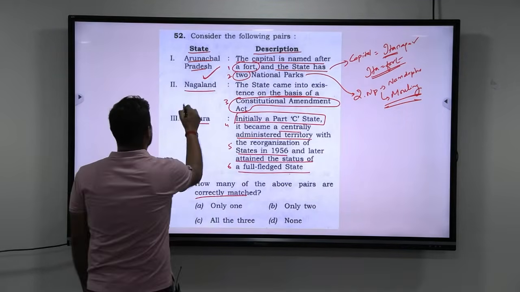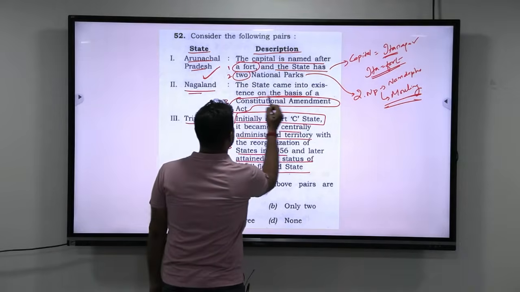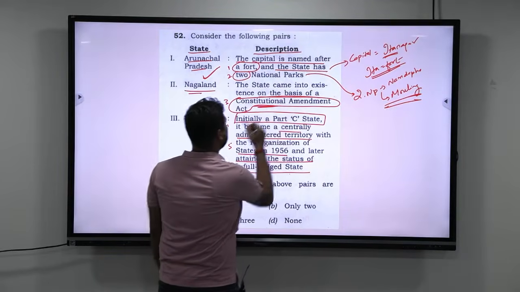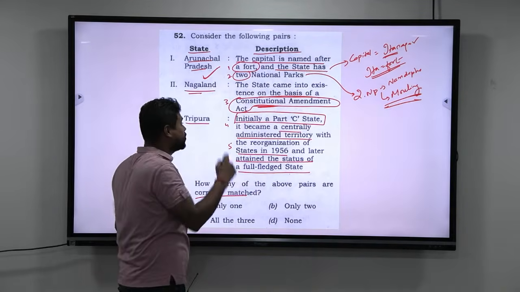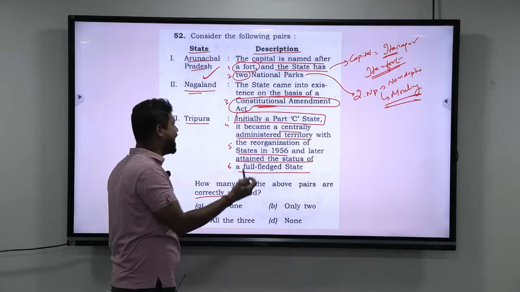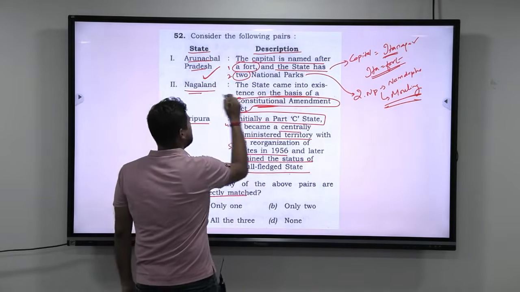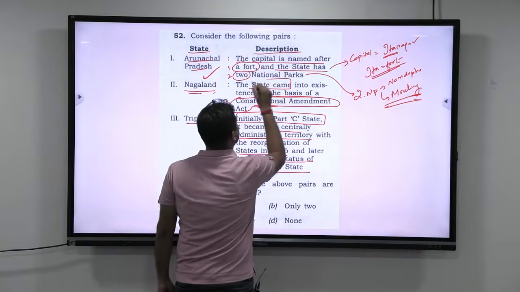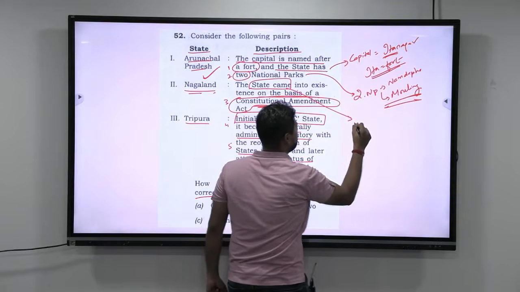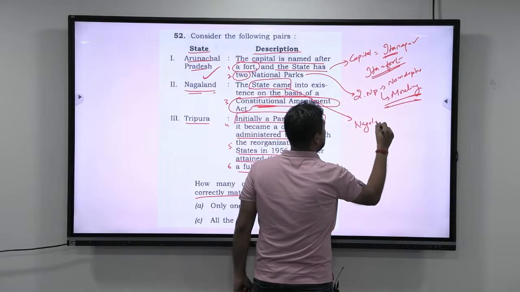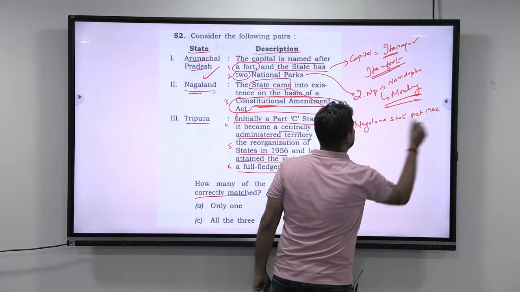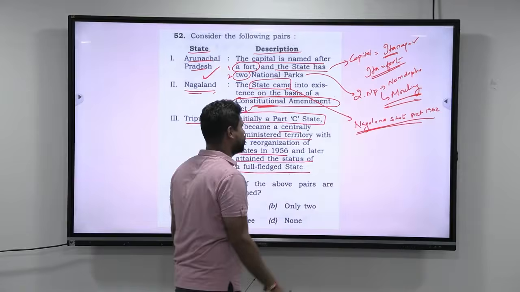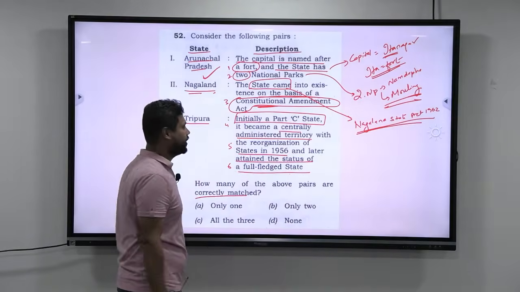The next is Nagaland. Look at this, the state came into existence on the basis of Constitutional Amendment Act. Many institutes have given this statement as correct, taking into consideration the 13th Constitutional Amendment Act, but it is not true. Nagaland became a state by the passing of the Nagaland State Act 1962. So, Nagaland attained statehood in 1962 by the Nagaland State Act 1962.